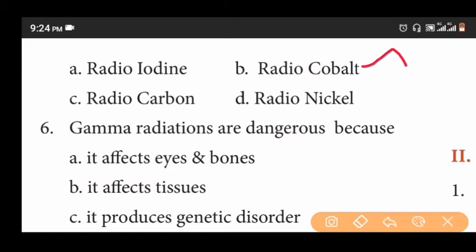Sixth question. Gamma radiations are dangerous because it affects eyes and bones, it affects tissues, it produces genetic disorder. The answer is C. It produces genetic disorder.